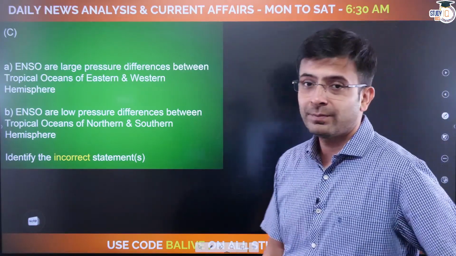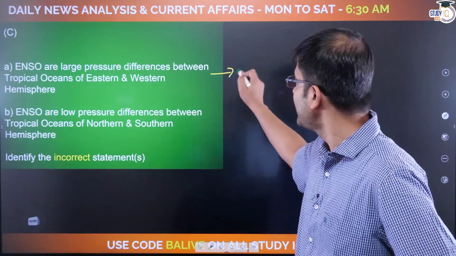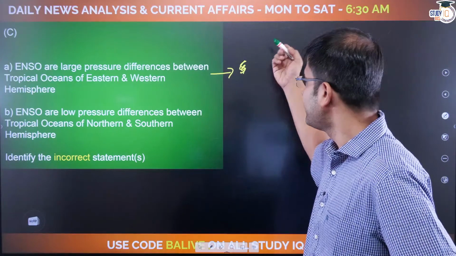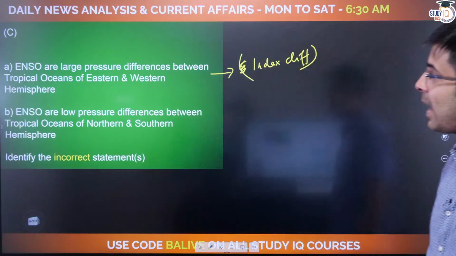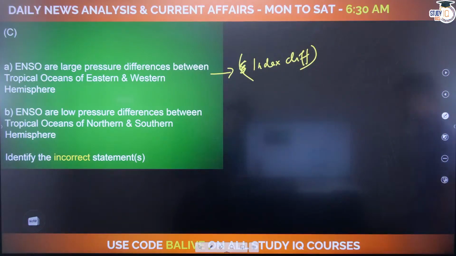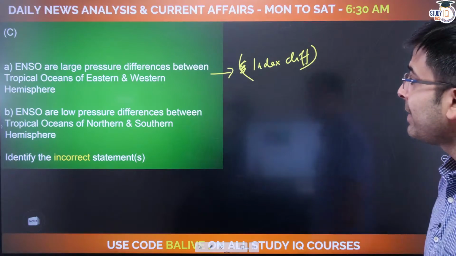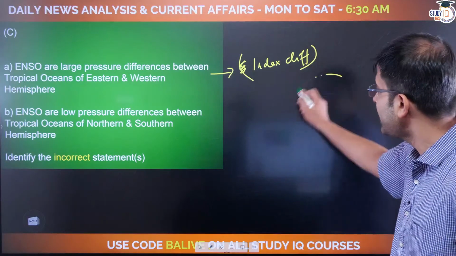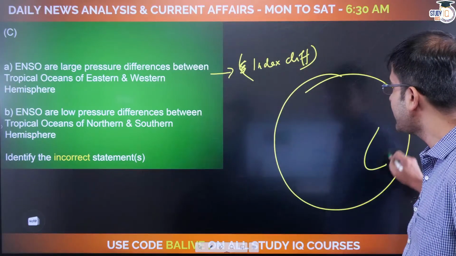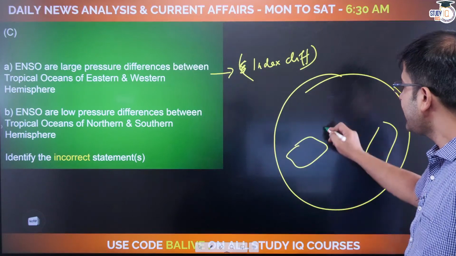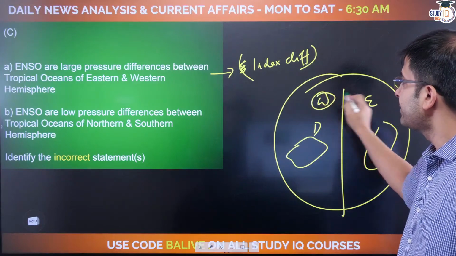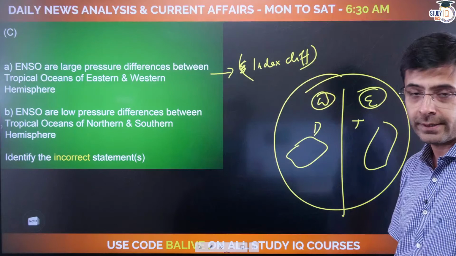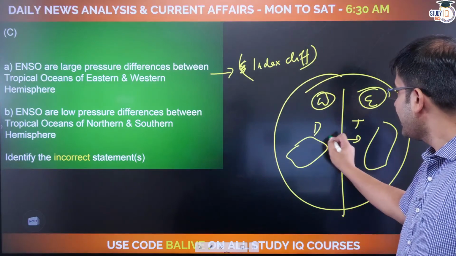Question C, ENSO. Easy. The same question to do with, say, your index difference. So, ENSO are large pressure differences between tropical oceans of eastern and western hemispheres. ENSO are low pressure differences between tropical oceans of northern and southern hemispheres. Here's a hint for you if you're getting confused. Remember, Southern America, Australia. We went ahead and discussed Darwin and Tahiti, which means we went ahead and discussed Eastern and Western Hemisphere. So there it is. I have given you a hint here. Okay. Figure out the equatorial difference that we did.